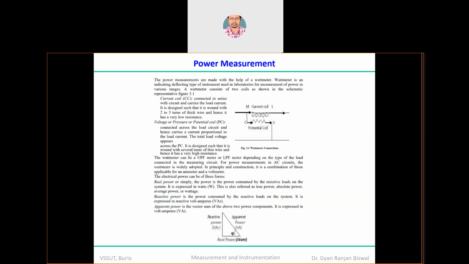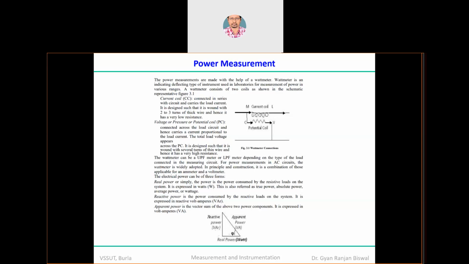And that is a variable type of coil, remember, it's a moving coil, okay. So the potential coil is a moving coil and the current coil is a fixed coil, okay. Depending on the shunt resistances across the current coil, it is decided how much current is going to be penetrated through the voltage coil. So remember, accordingly your voltage is changing, which is proportional to the load voltage. We will see it a little later, okay.